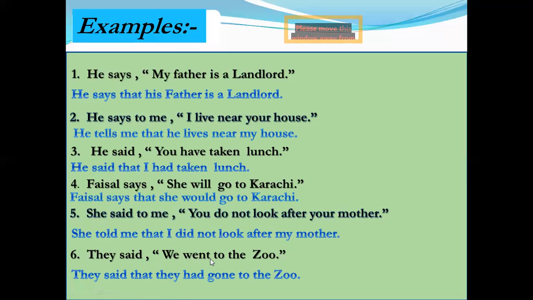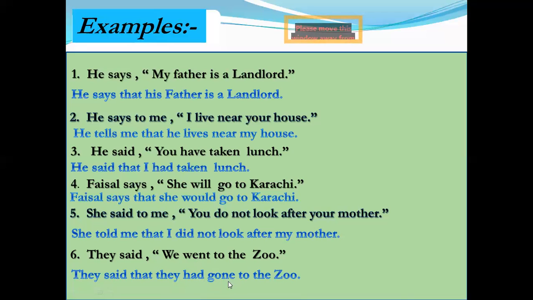According to the rules, if the reporting verb is past tense, then the past indefinite will change into the past perfect tense. So I use had after the person they. Had shows us that the tense is in past perfect form, and after had I use the past participle gone.